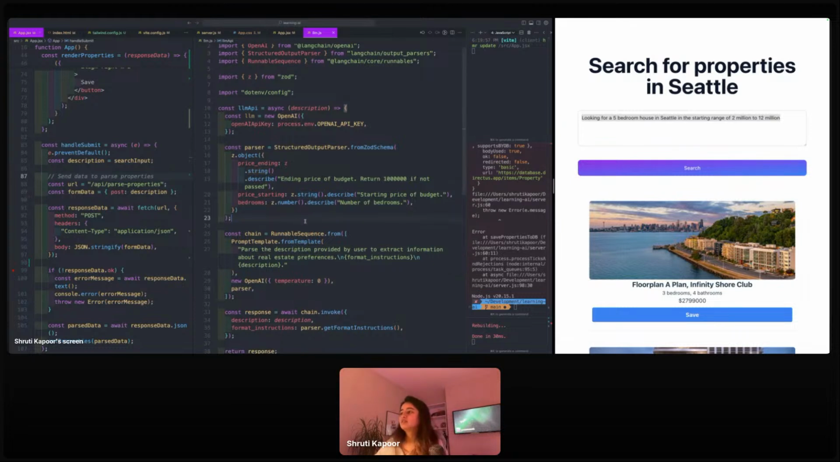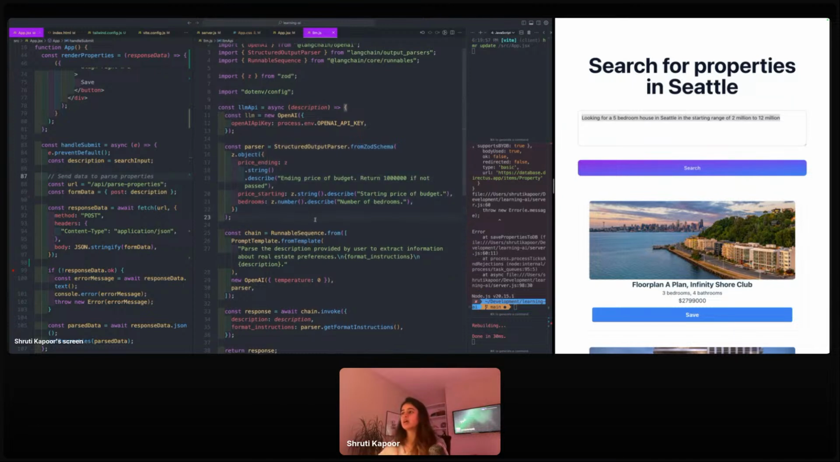Okay, right. But you see here, all I've done is just describe that ending price of the budget. My format is going to be ending price of budget and then starting price of budget. Then the LLM does the job of actually using that text and figuring out what is the ending price and what is the starting price. So it's really very easy to parse natural language by providing a format.